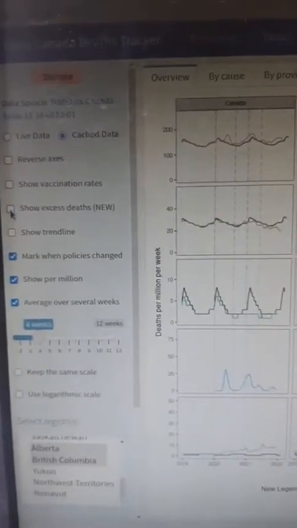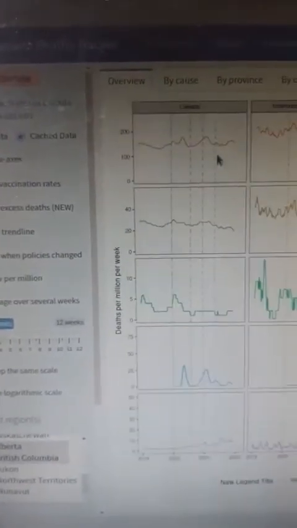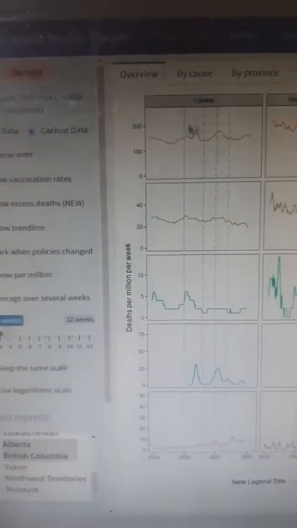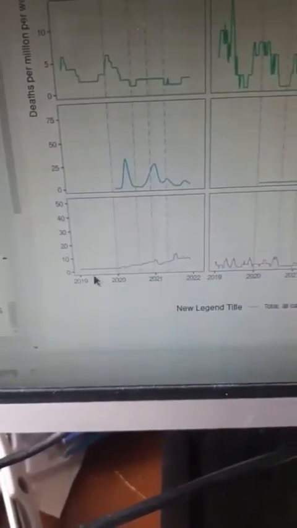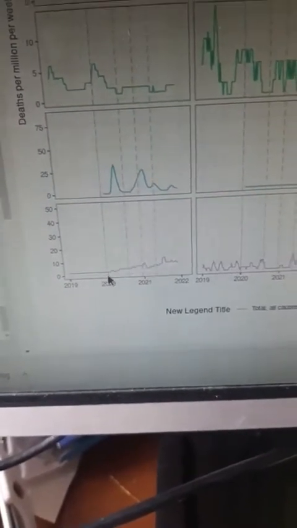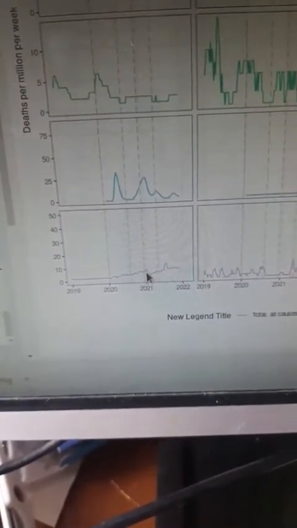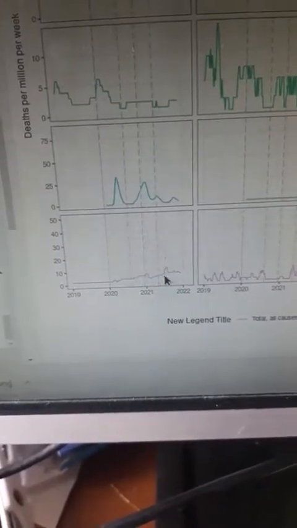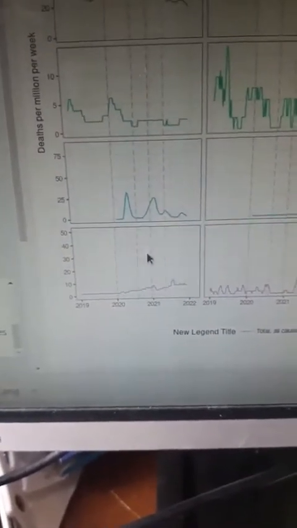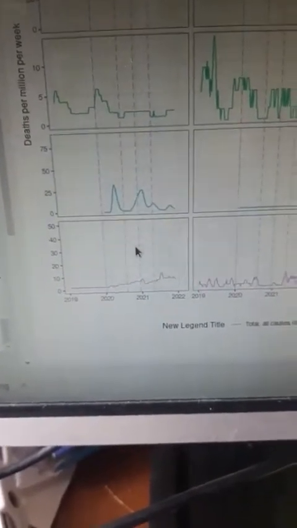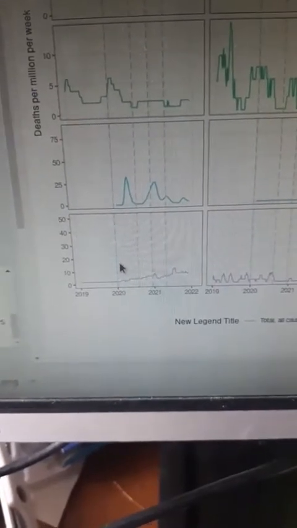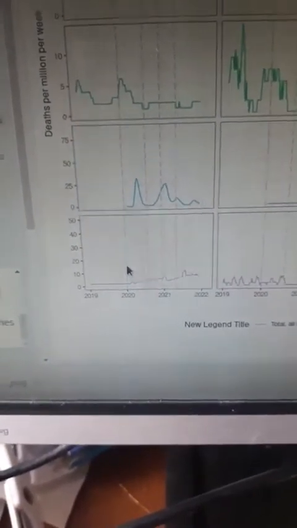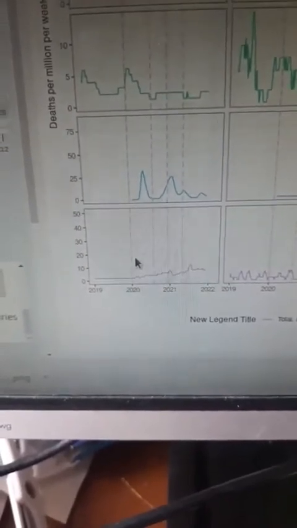When you click or uncheck, you would see only red lines for Canada. I'm showing red lines for Canada, starting from 2019. So we have 1 year before pandemic, then early pandemic, late pandemic, with early vaccination and late vaccination. These vertical lines indicate different periods of analysis, and each of them is marked by some change of policies. We can talk more about which particular policies were changed or which variables were introduced.